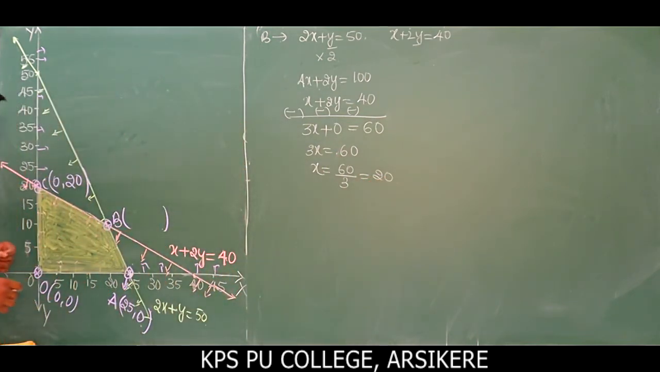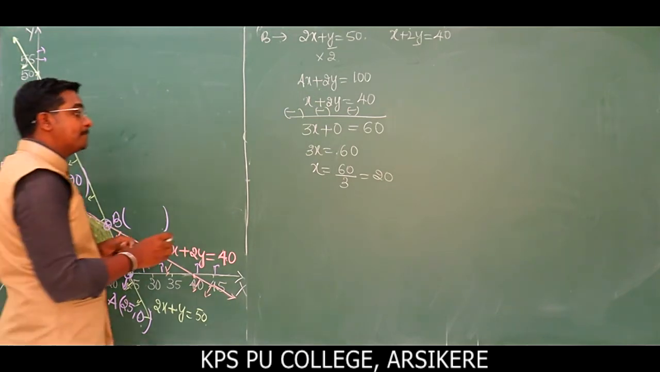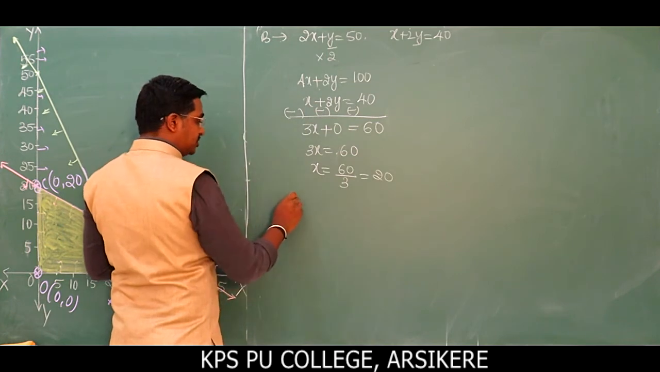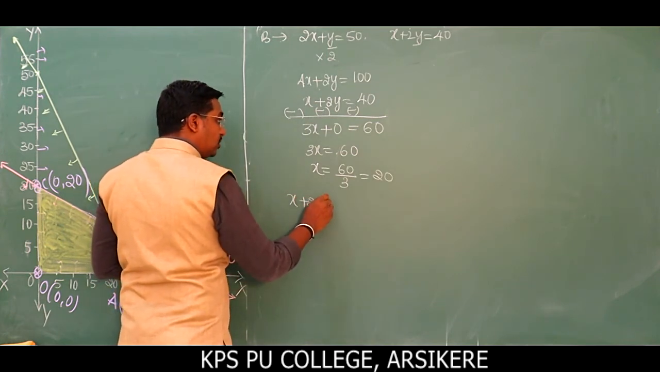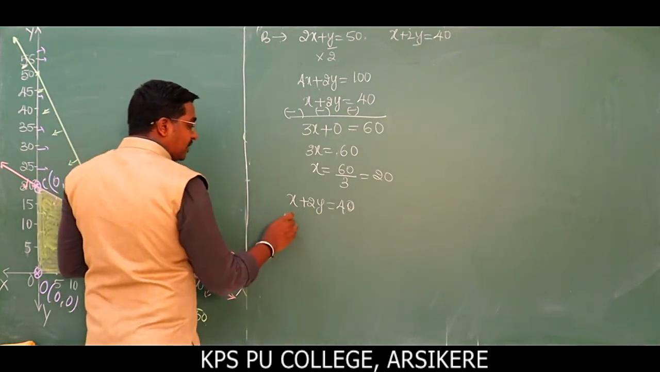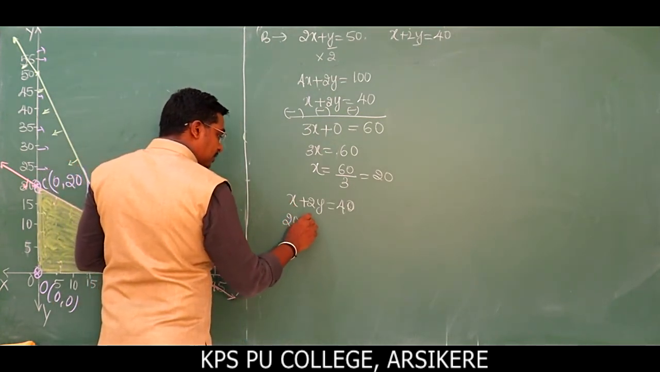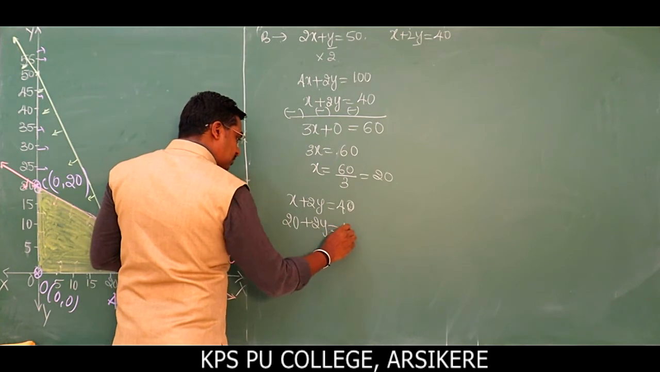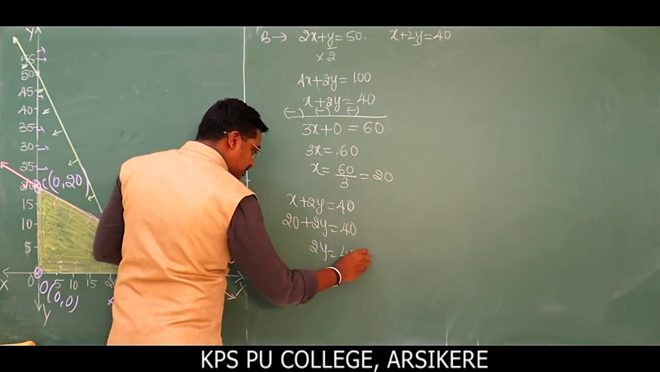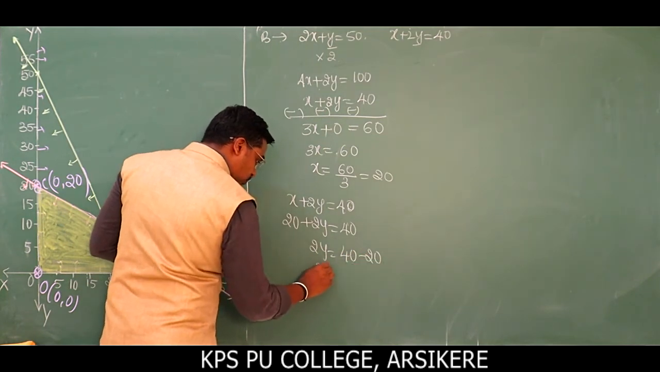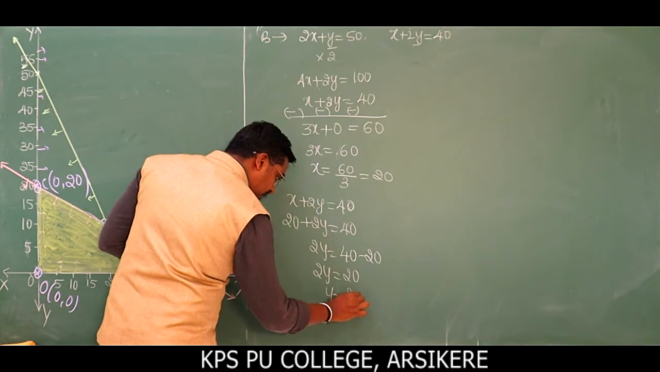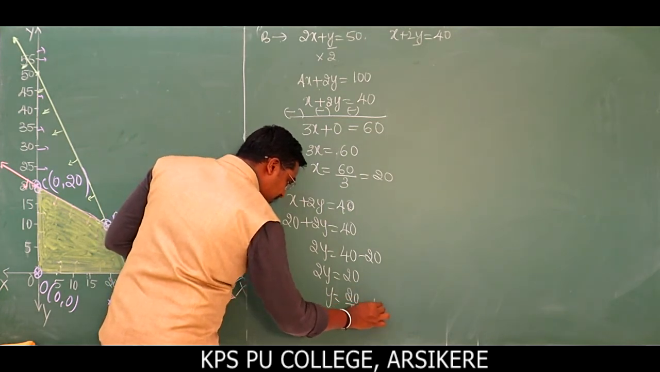So x is equal to 20. And to find the value of y, substitute in any one of the equations. I will take x plus 2y is equal to 40. The x value is 20, so 20 plus 2 into y is equal to 40. So 2y is equal to 40 minus 20, 2y is equal to 20. What is y then? y is equal to 20 divided by 2, we are left with 10.